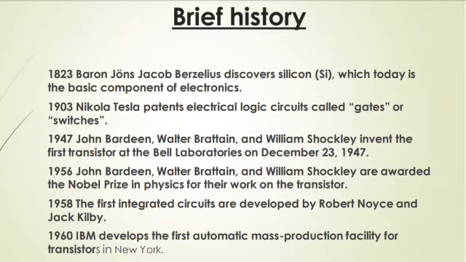1956, John Bardeen, Walter Brattain and William Shockley are awarded the Nobel Prize in physics for their work on the transistor. 1958, the first integrated circuits are developed by Robert Noyce and Jack Kilby. 1968, IBM develops the first automatic mass production facility for transistors in New York.